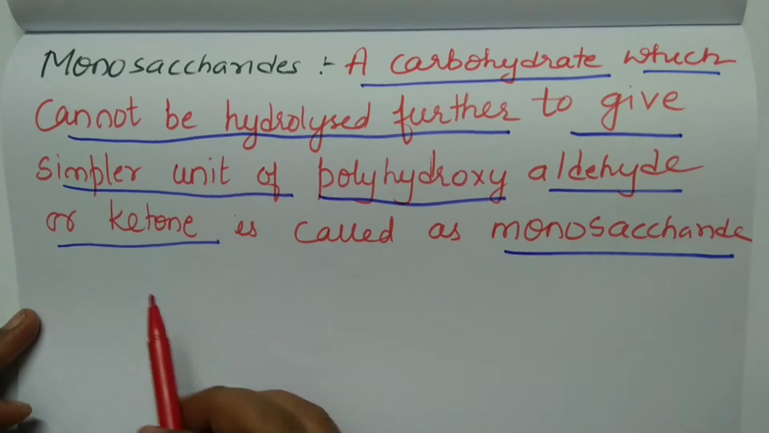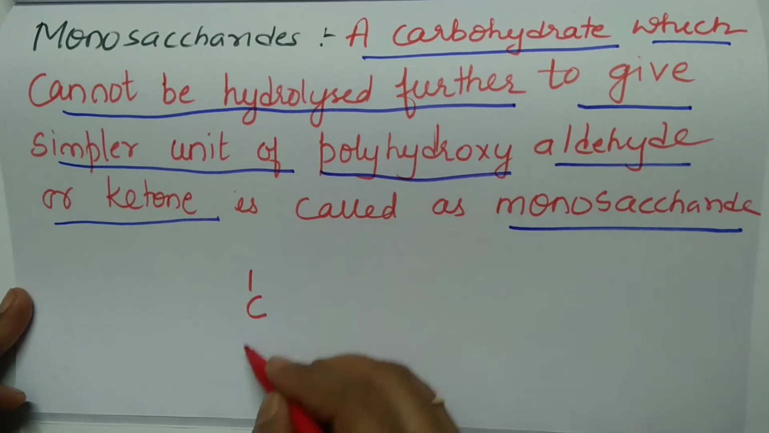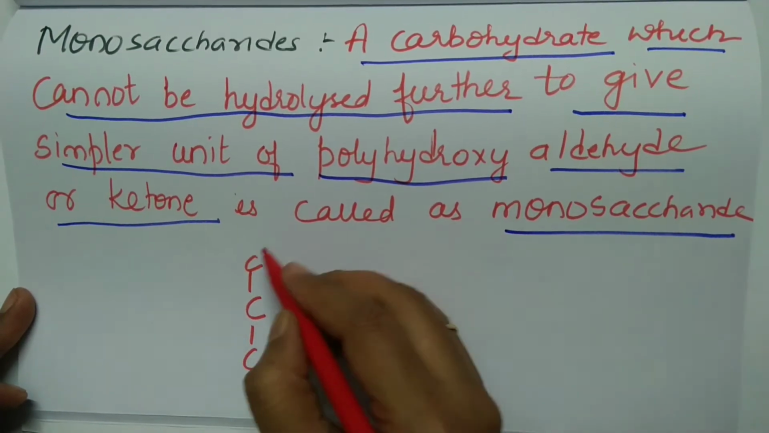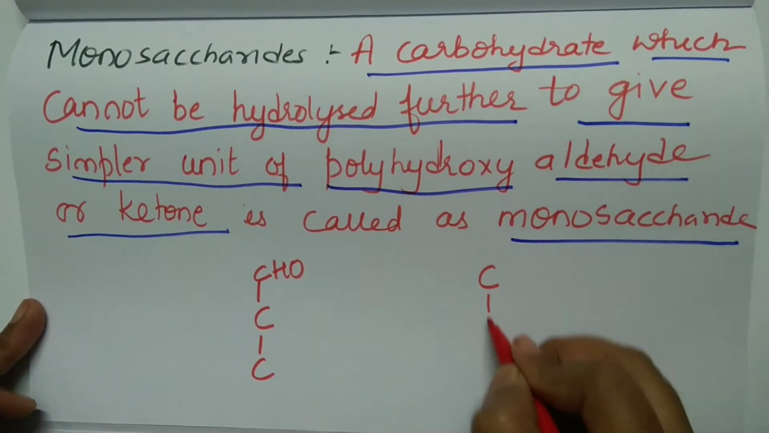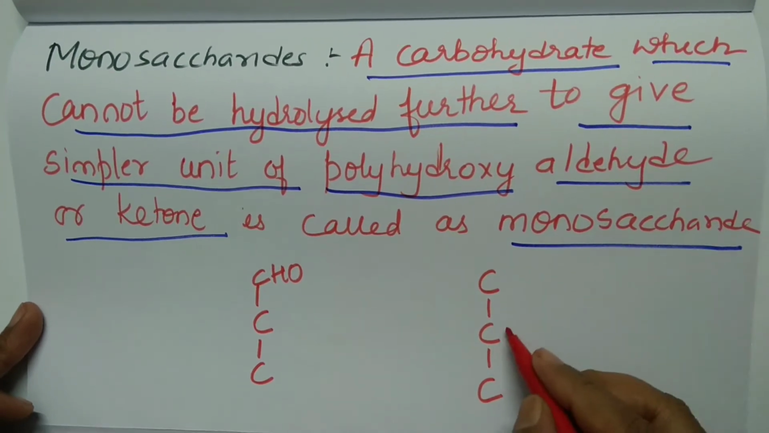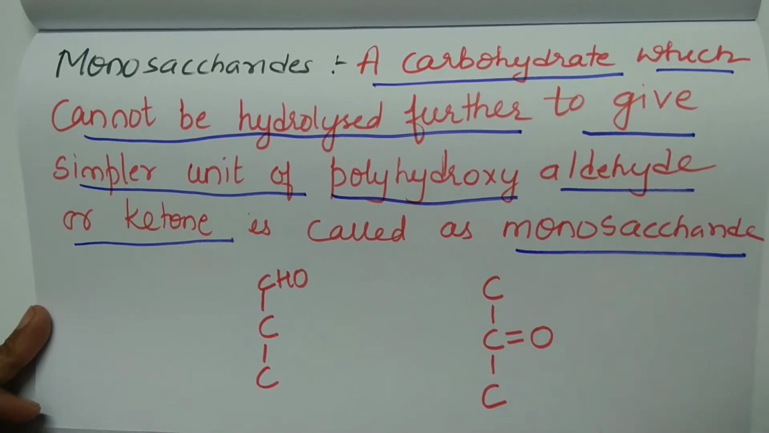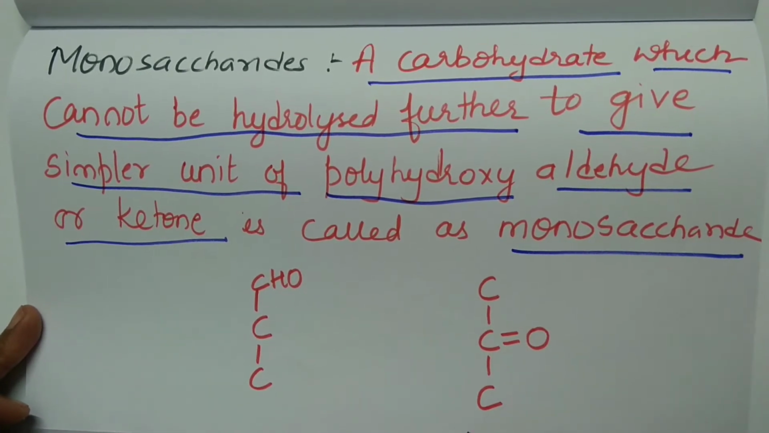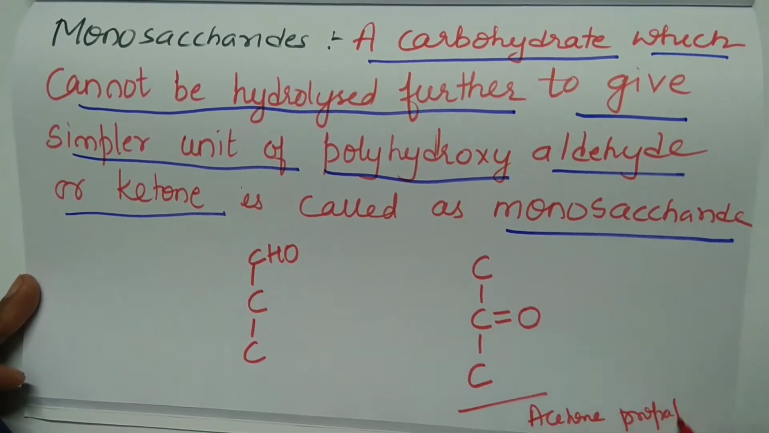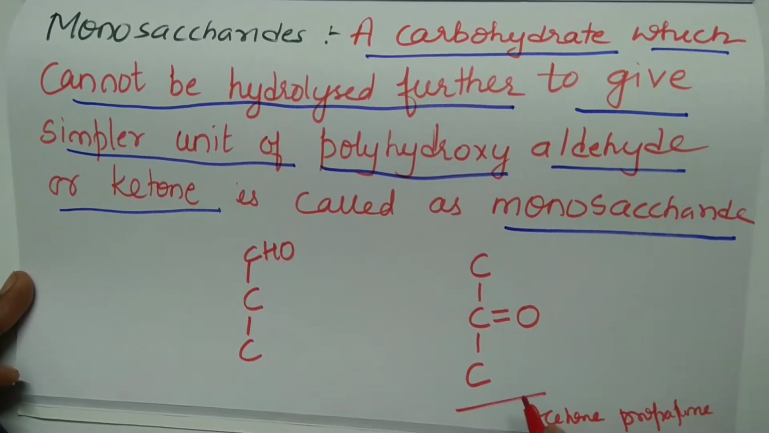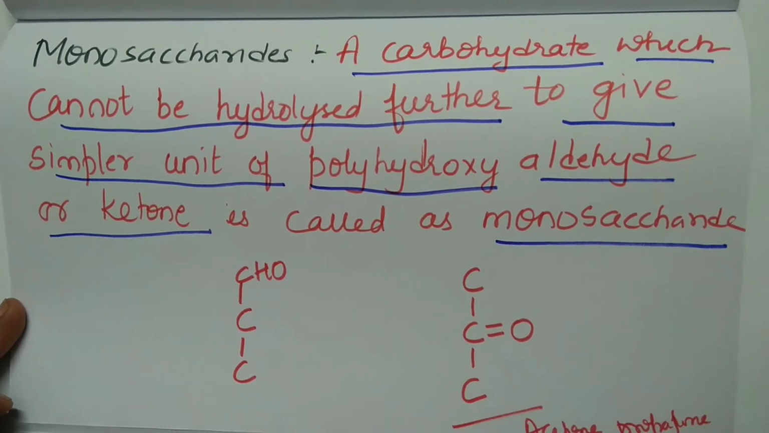Now, it should have poly OH groups. So I have a carbon here. Your carbohydrate should have an aldehydic group or a ketonic group. You can have a ketone in a compound having only 3 carbon atoms. You cannot have a ketone having 2 carbon atoms, it becomes an aldehyde. The first compound in ketones is acetone, or propanone. So the first carbohydrate having a ketonic group should have how many carbon atoms? 3.